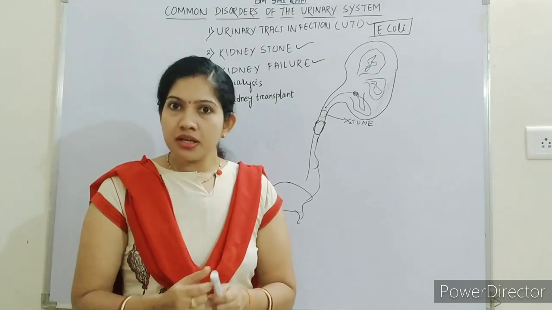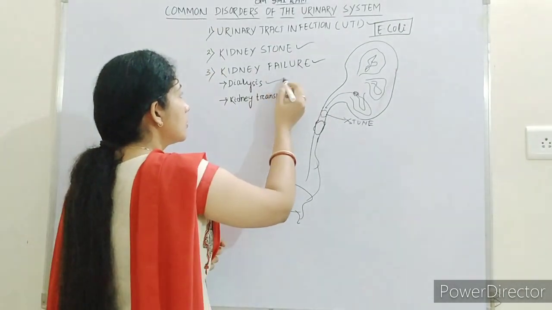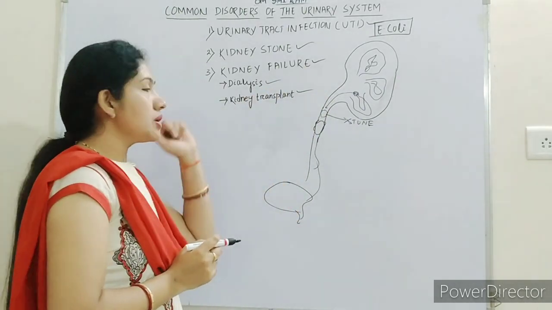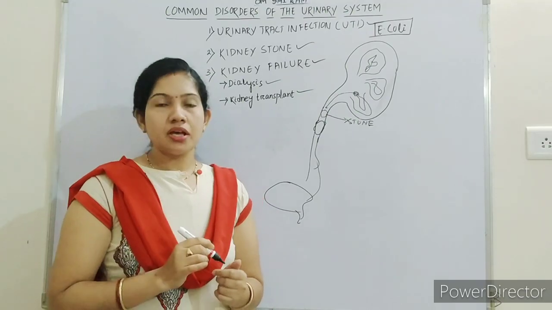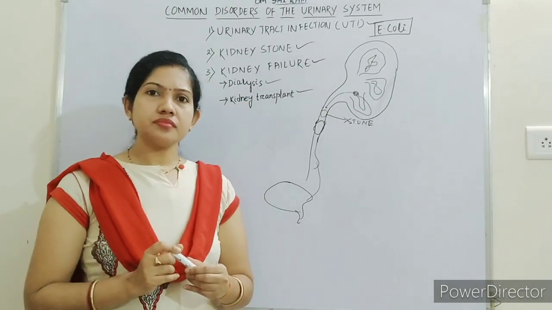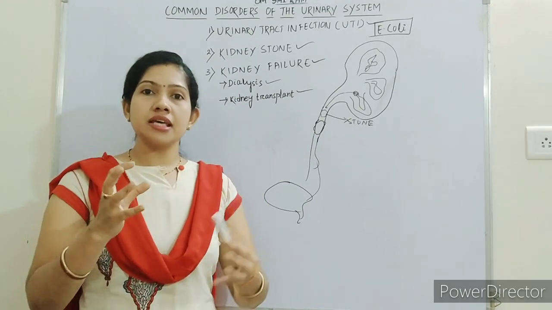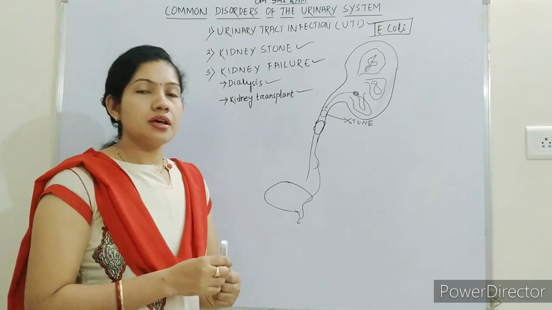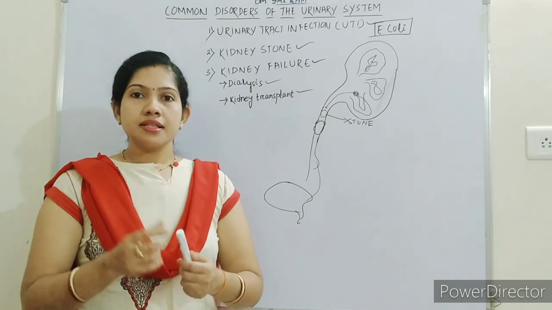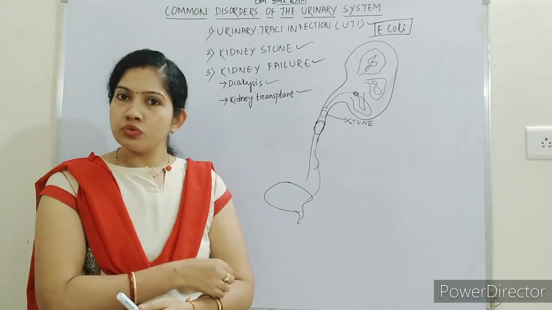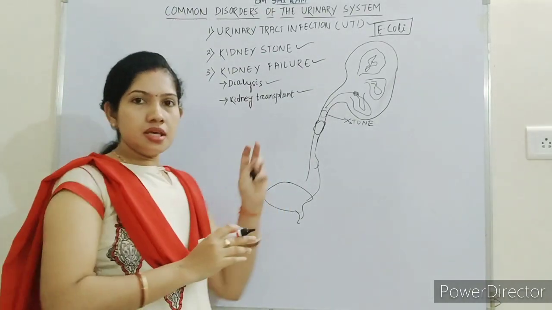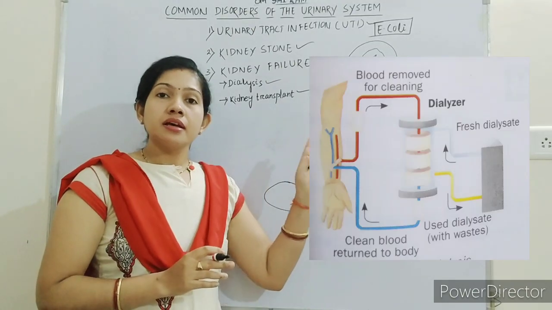Kidney failure can be treated by two processes. The first one is dialysis and the second one is kidney transplant, as I said. So what is dialysis? Dialysis is a process in which an artificial kidney is connected to any part of your body. So there will be a tubular connection to the body. Suppose, you can see here in the image.